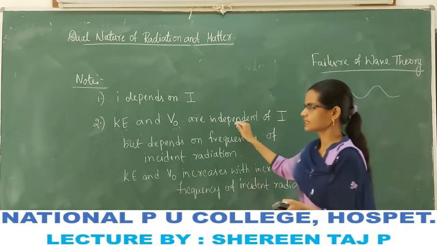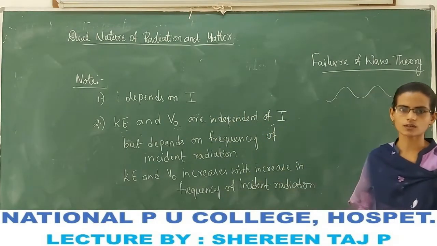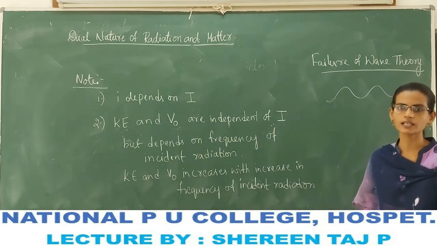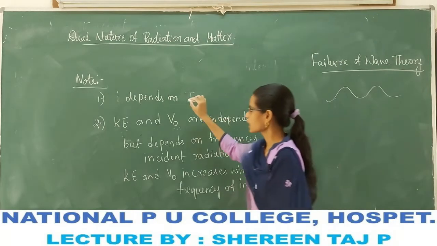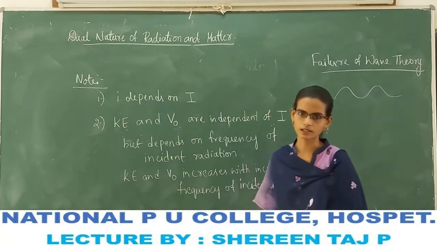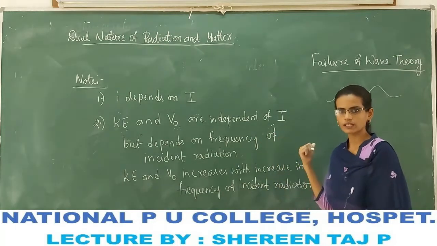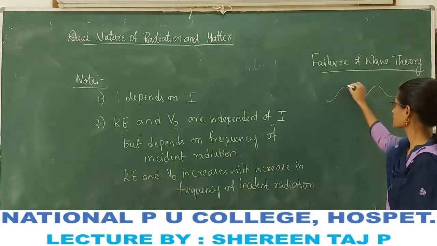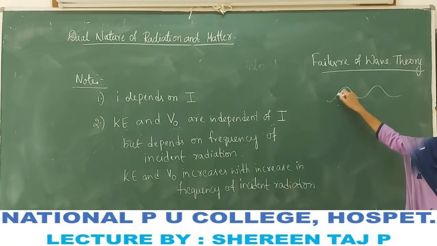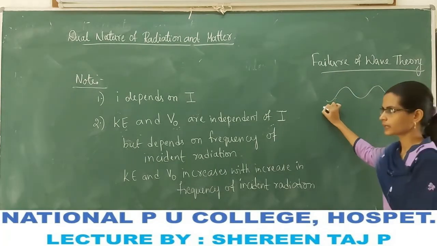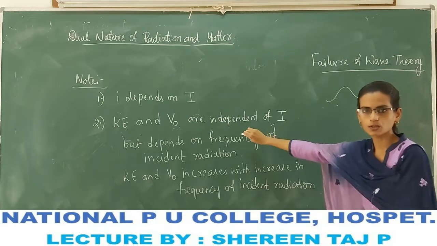But we have already seen in the experimental result that kinetic energy is independent of the intensity of radiation. Whatever the intensity of the radiation, the kinetic energy of the photoelectron does not increase. Only the current increases. But in wave theory, as we increase the amplitude, the intensity of the wave and the energy of the radiation increase, thereby kinetic energy increases, which is a contradiction to the observed experimental result.